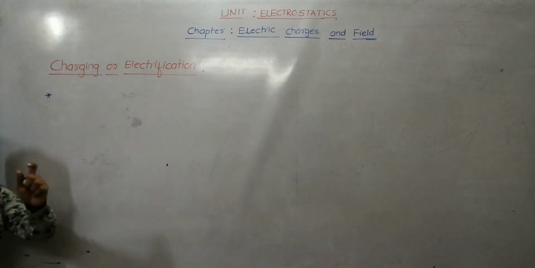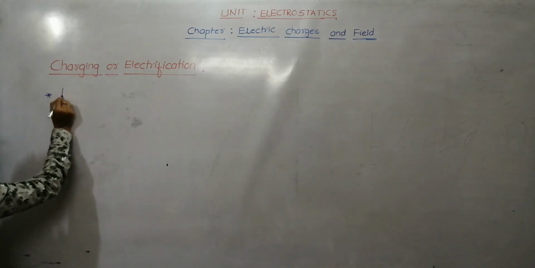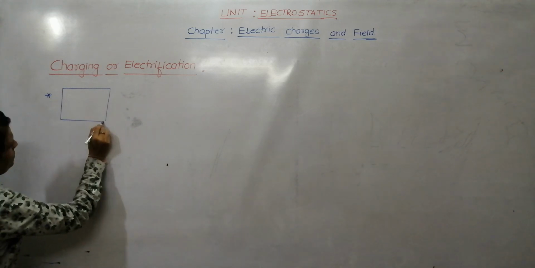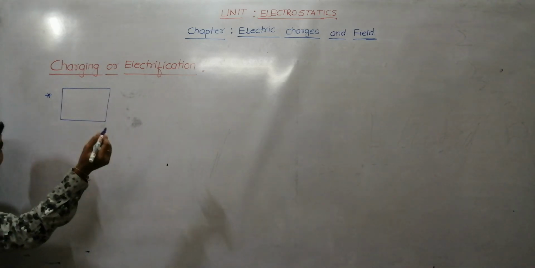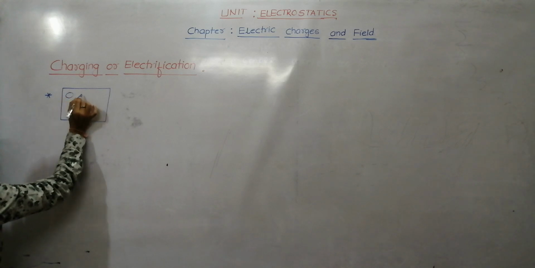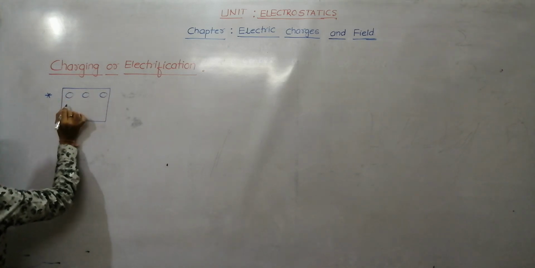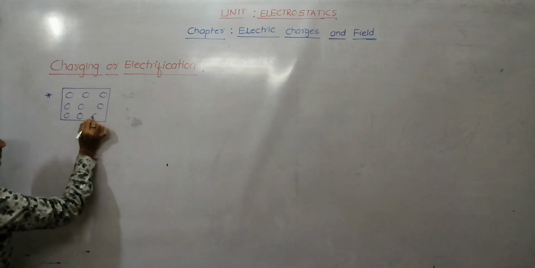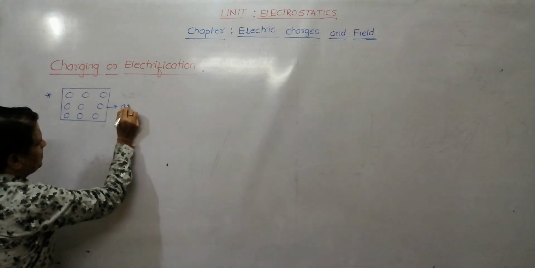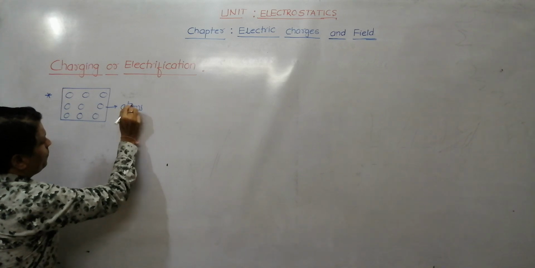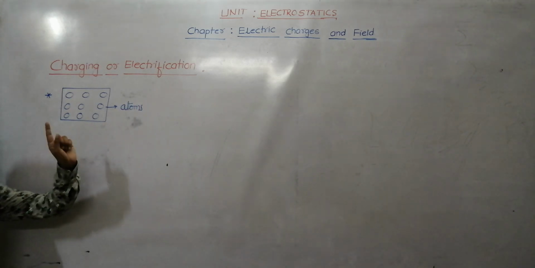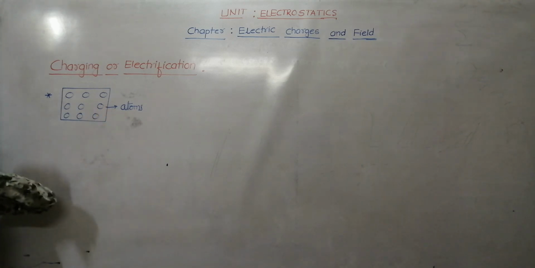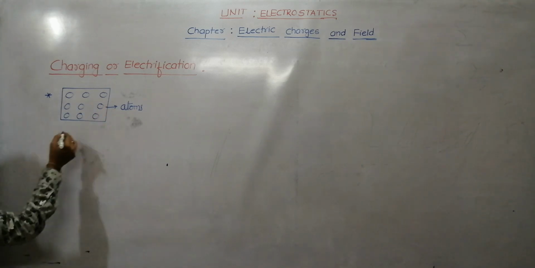You take any matter. Every matter consists of atoms or molecules. Assume it's a matter. That matter consists of atoms or molecules. These are the atoms I have taken, whether it is a solid or liquid or gas. So we have atoms or molecules.